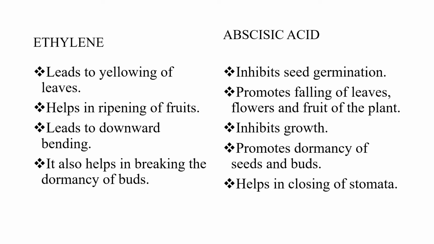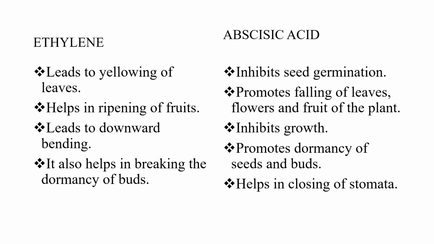Ethylene leads to yellowing of leaves. Mostly it is in the form of a gas. Okay, it helps in ripening of fruits, leads to downward bending. It also helps in breaking the dormancy of buds. Mostly everything helps in that.